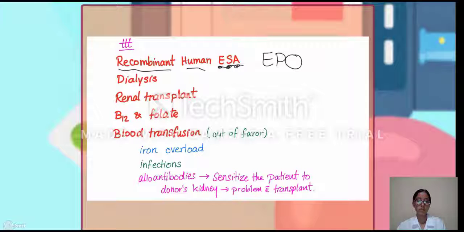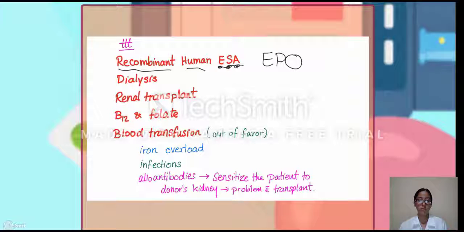Why is blood transfusion bad? A lot of side effects. Iron overload, infections, alloantibodies. These alloantibodies sensitize the patient to the donor's kidney. Let's say that we are performing renal transplant in this patient who have received a lot of blood transfusion.